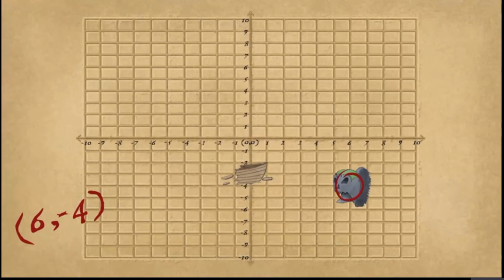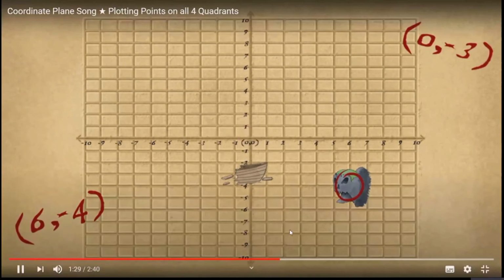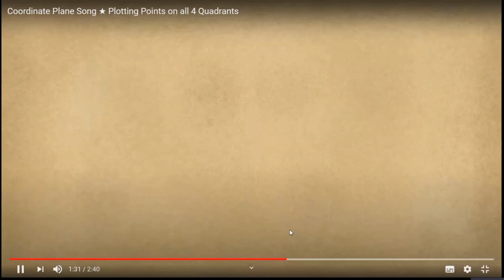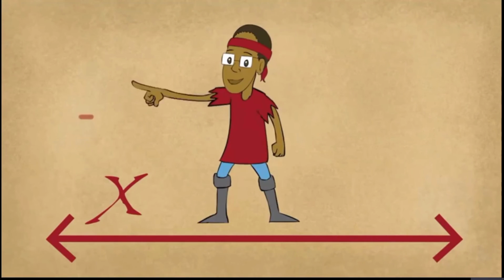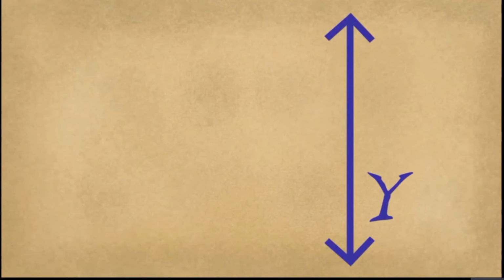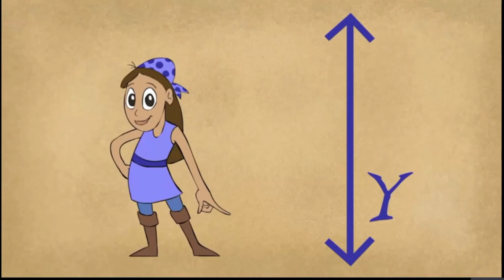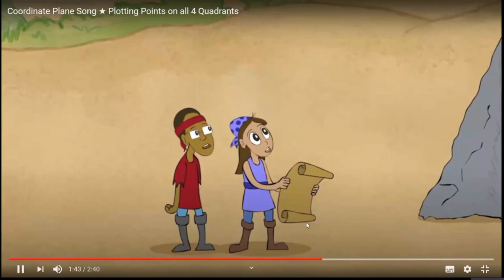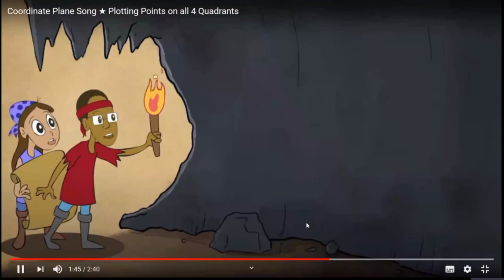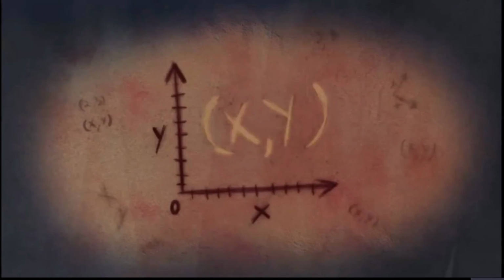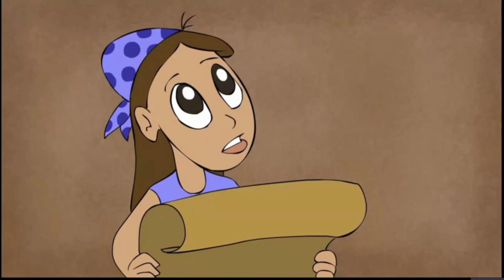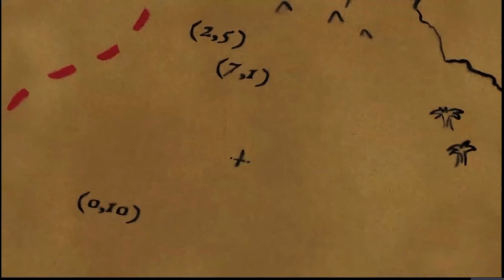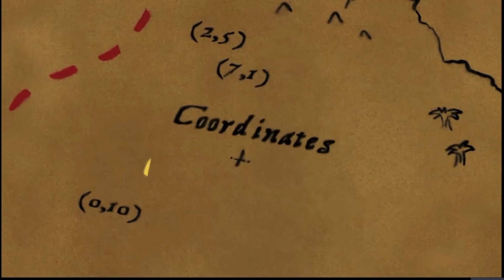To plot +6, -4, go right 6, down 4. Let's do one more with the ordered pair 0, -3, remain at the origin, go down 3 with me. On the x-axis, count left or right. On the y-axis, count up or down, that's how our coordinates point is found. The coordinates are like clues, telling you where to plot the x and y values. When you see them on a questionnaire, they can be called coordinates or an ordered pair.